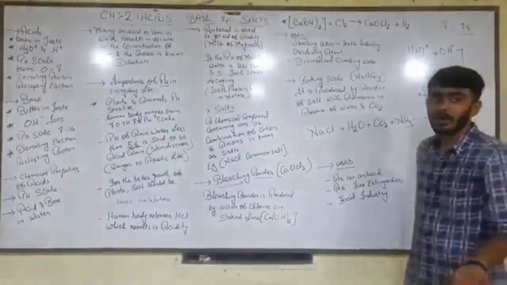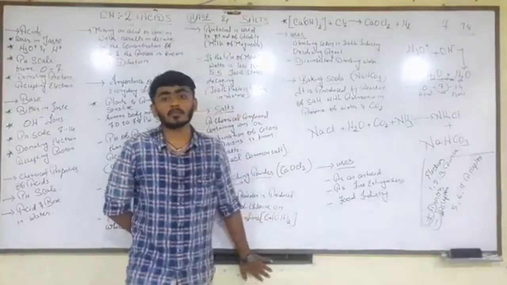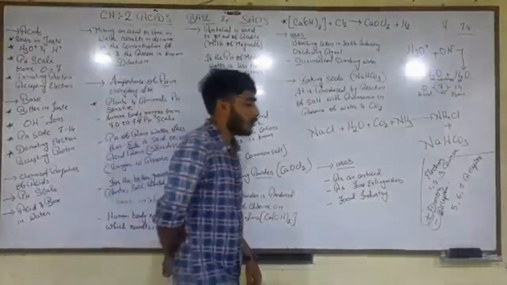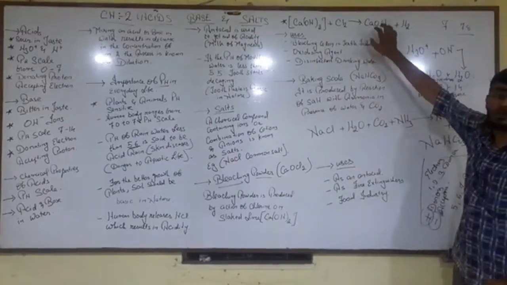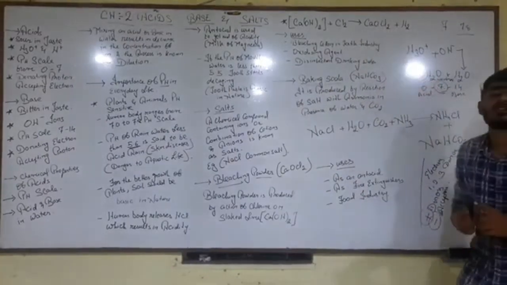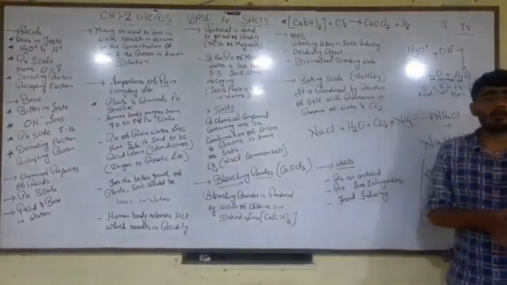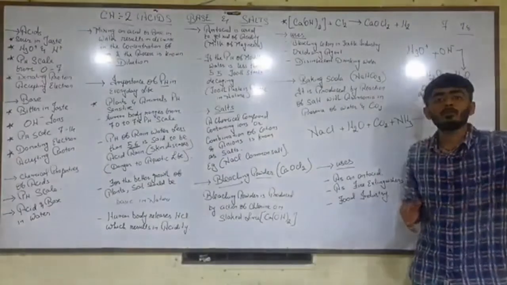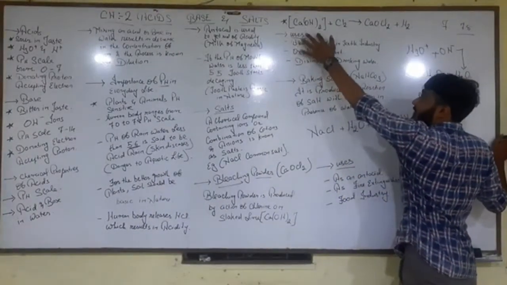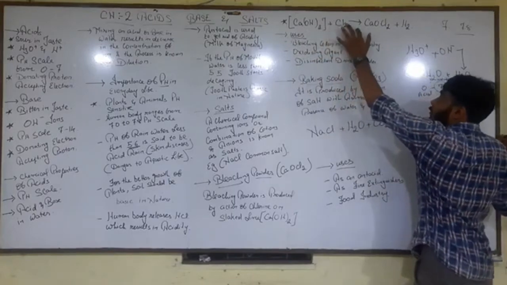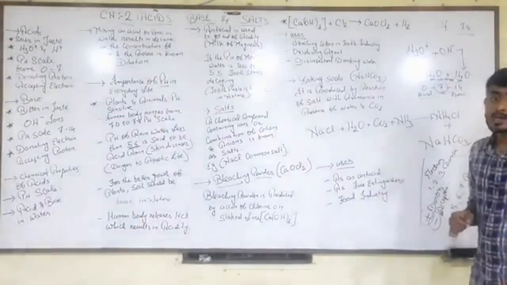Fine. I hope you understand this. If you have any doubts or queries, please ask me or inform me. So what happened here? Students, you should know what it is: it is the displacement reaction we studied in chapter 1. Here the powerful element displaces or removes the weak element. You can see over here: Ca(OH)2 plus Cl2 gives CaOCl2.